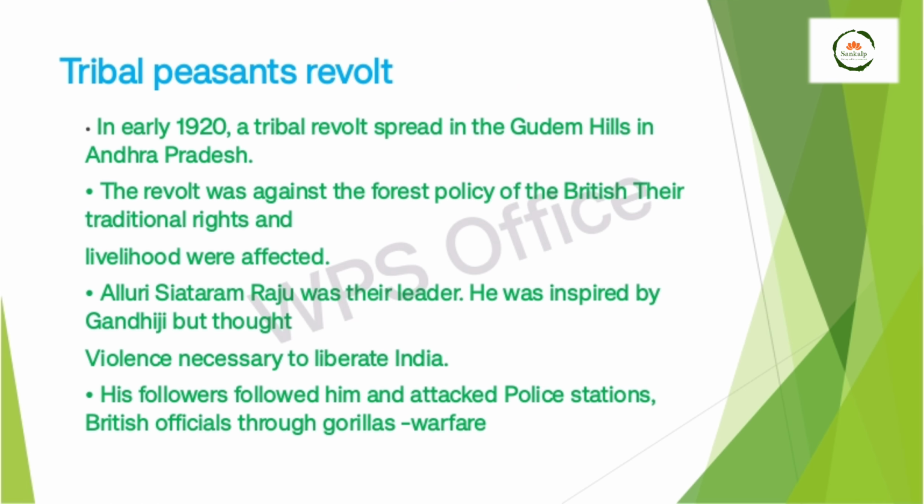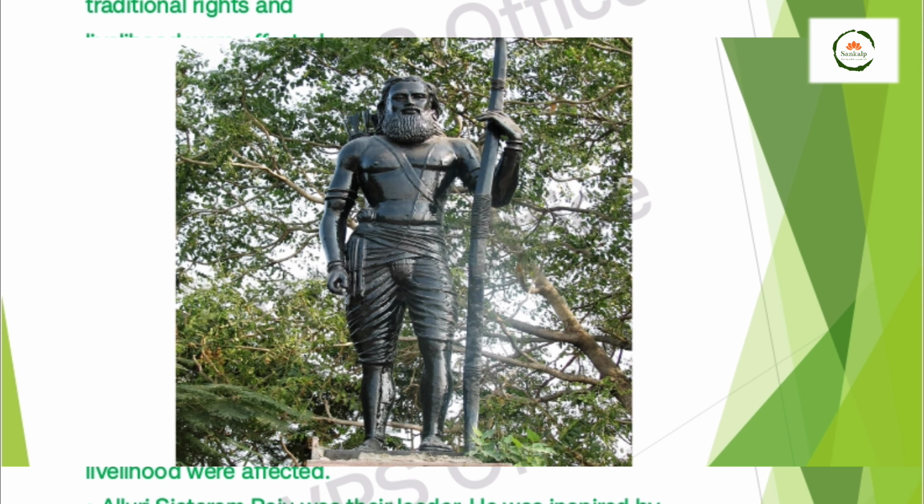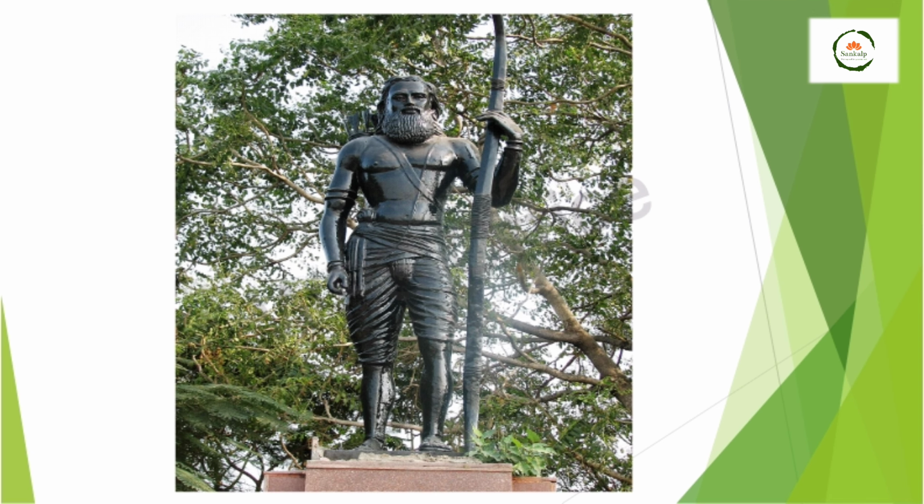And the tribal peasants also learned from the Gudem Hills of Andhra Pradesh, led by Alluri Sitaram Raju, who was inspired by Gandhiji, but thought that violence was necessary to liberate India. Inspired by Gandhiji's thought, Alluri Sitaram Raju never supported the non-violence path. He took the path of violence, and Alluri Sitaram Raju, through guerrilla warfare, fought the Britishers, and finally all the tribal people thought, just like Birsa Munda had a vision of a golden age, that Alluri Sitaram Raju had spiritual power and was a man of God.